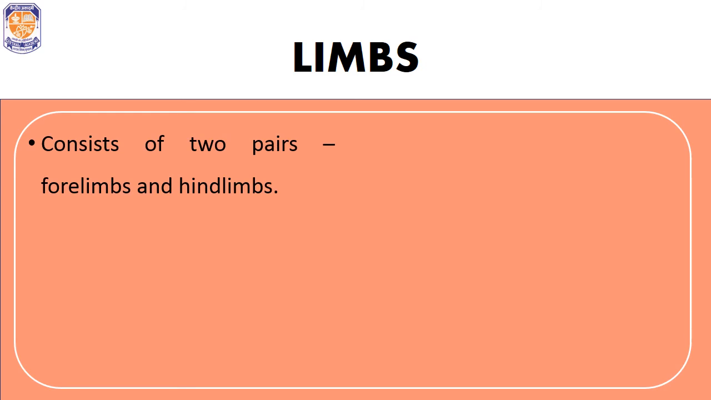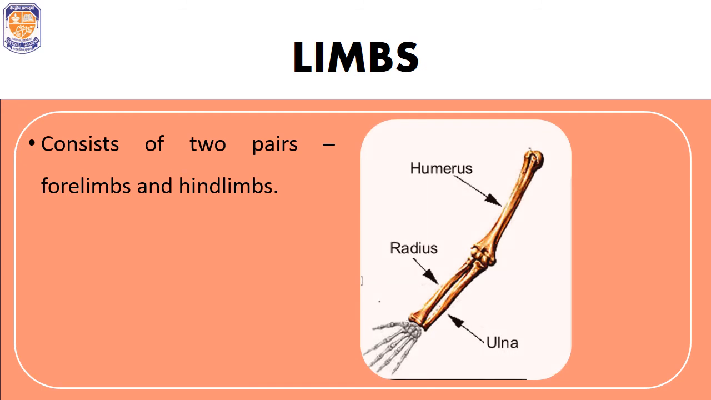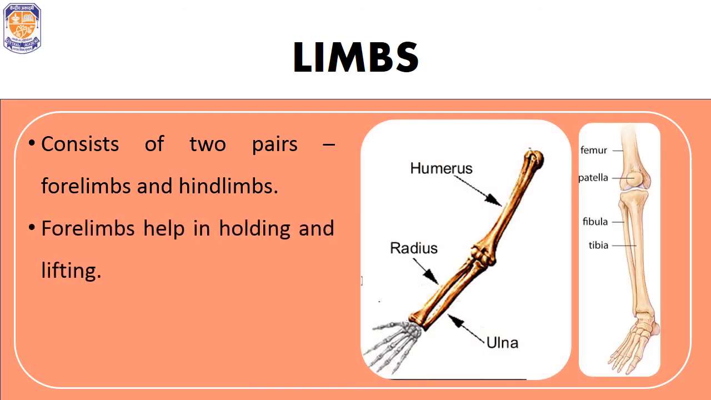Moving on to the last component of the skeletal system, that is the limbs. We have 2 pairs of limbs in our body, that is forelimbs and hind limbs. Forelimbs are the hands, whereas hind limbs are the legs. So our forelimb has one long upper arm bone which is also known as the humerus. Then it is followed by 2 lower arm bones which are known as radius and ulna.